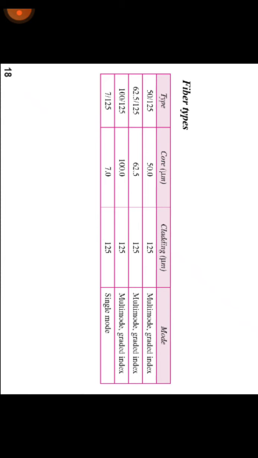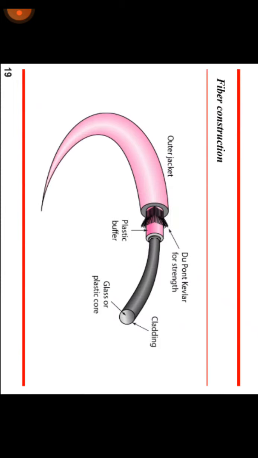What have we used here? Next one is the fiber construction. The fiber construction is shown here. There will be an outer jacket. A fiber optic cable consists of a glass or silica core. Here there is a cladding part. Inside that there will be a glass or plastic core, and outside that is the outer jacket, and in between there will be a plastic buffer. The core of the optical fiber is surrounded by a similar material like glass or silica.